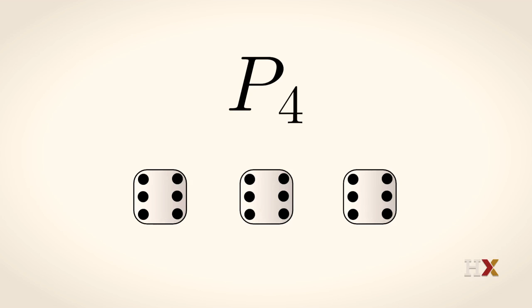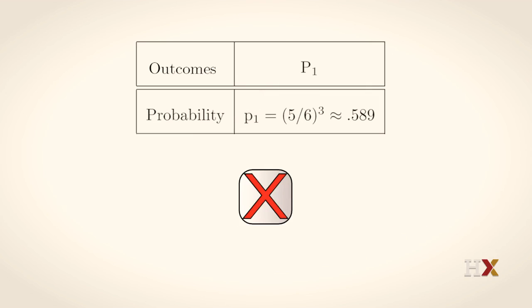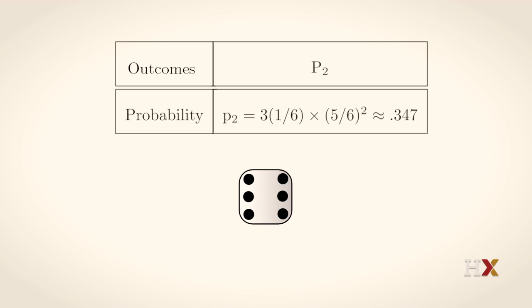And we know how to calculate their probabilities. From the unit on Bernoulli trials, the probability of no 6 occurring is (5/6) cubed, which is about 0.589. The probability of 1 6 occurring, well, you have to say in which place it occurs. There are 3 choices. And the probability of it coming up a 6 in that place is 1/6. The probability of coming up no 6s in the other 2 places is 5/6.